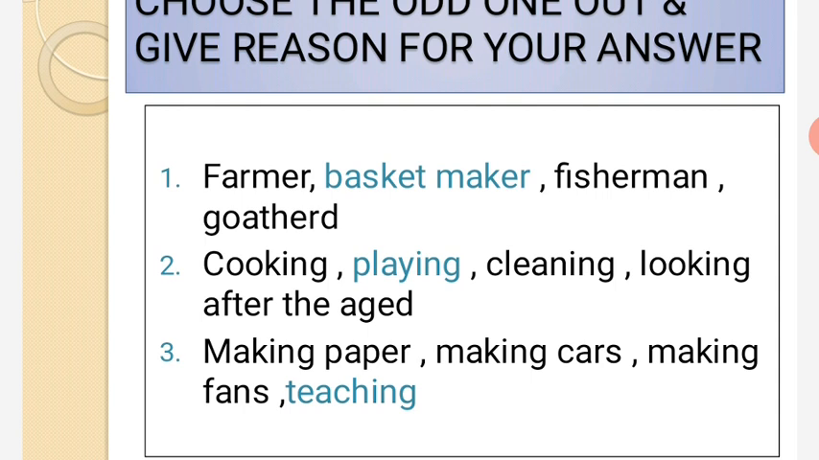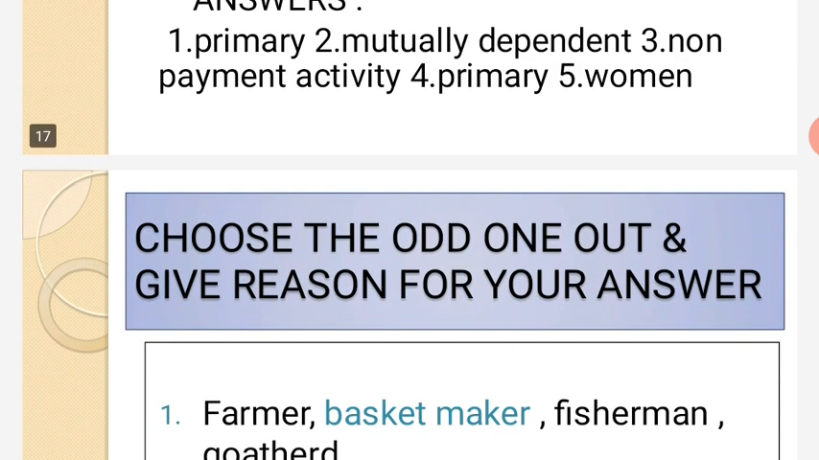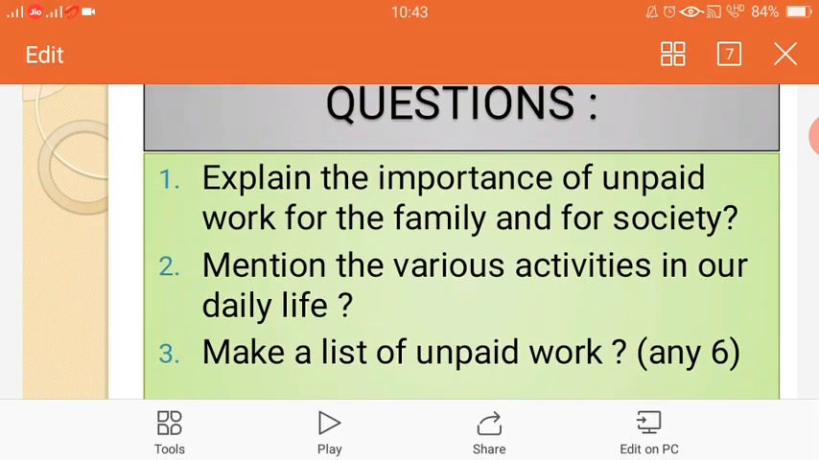Next comes making paper, making cars, making fans and teaching. All these first ones are done as creativity, but teaching comes in which sector? Service sector. Okay, so this much you have to write in your copy, and all the questions which are there you have to complete.